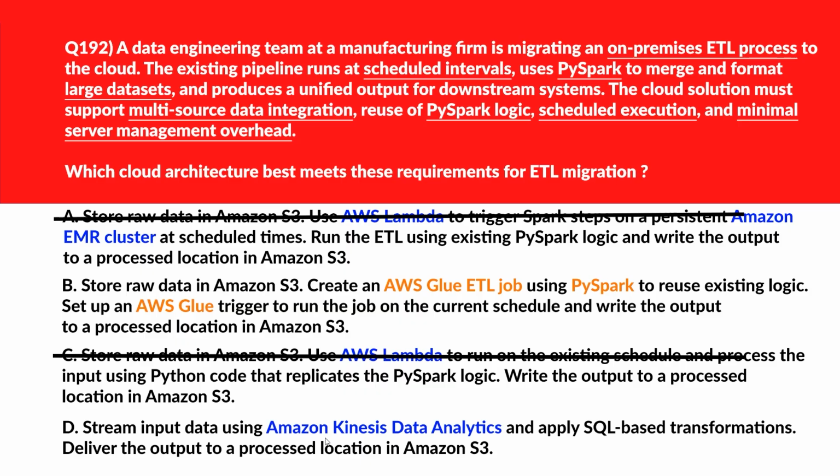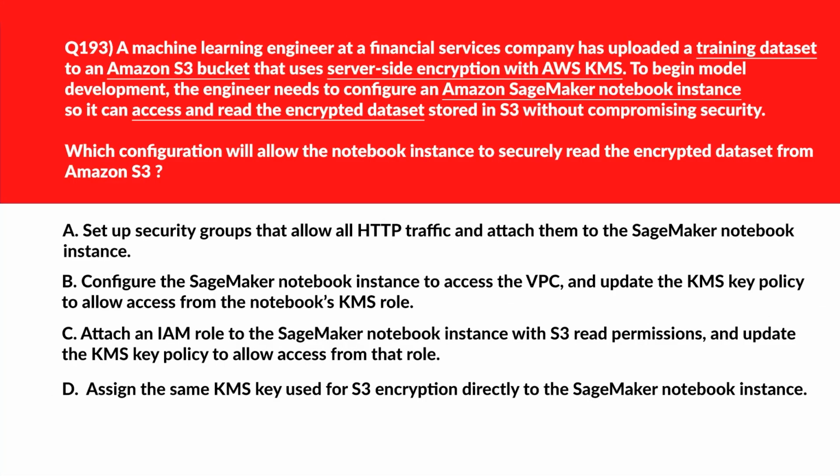Option D, if you look, Kinesis handles streaming, not scheduled batch ETL with PySpark logic. Let's delete option D and lock option B as the right answer. Alright, now let's look at this question. Option A says set up security groups that allow HTTP traffic and attach them to the SageMaker notebook instance. Security groups control network traffic, not access to encrypted S3 data. Wrong answer.